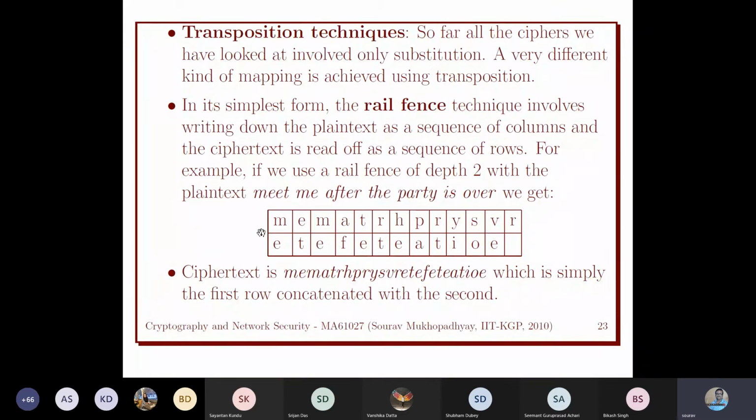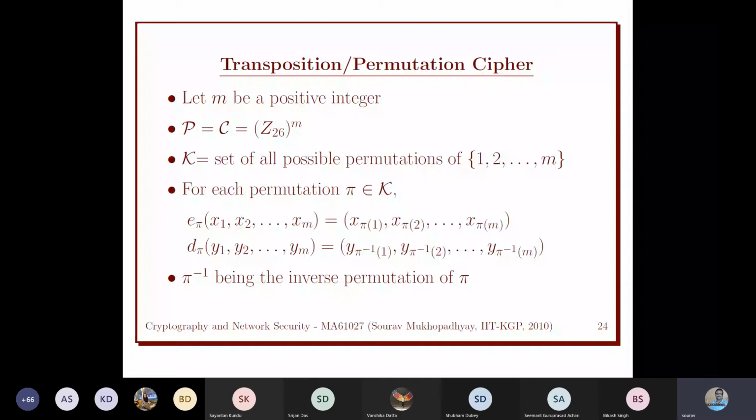So we read the first row, M, E, M, A, T, R, P, H, P, R, like this. And then the next row, E, T, E, F. If we have another row, we read that. So this is our ciphertext. This technique is called the rail fence technique. We'll use this technique for our next polyalphabetic cipher, which is called the transposition cipher or permutation cipher.